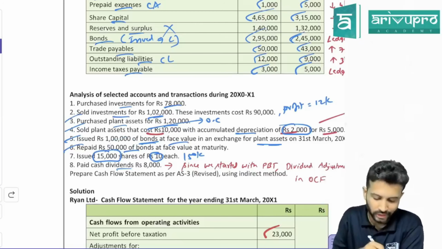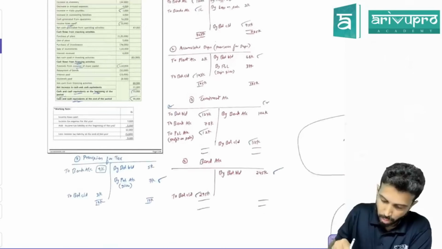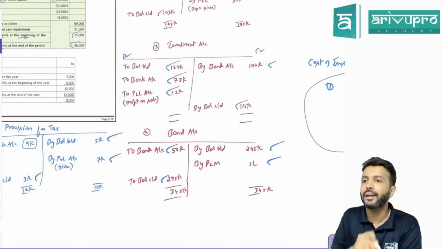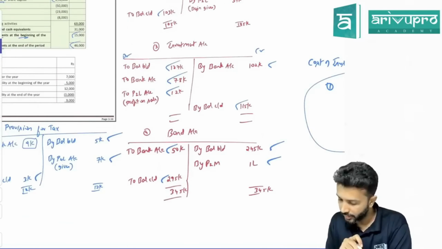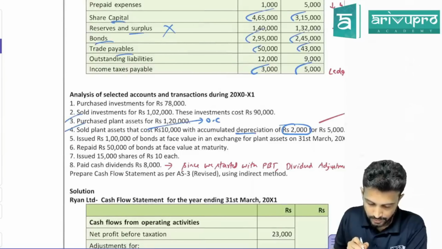So the entry for this is: bond account debit to bank account. How much in bond account? You will post it as to bank 50,000. That's the posting. All right. Okay. Next. What is the next one?